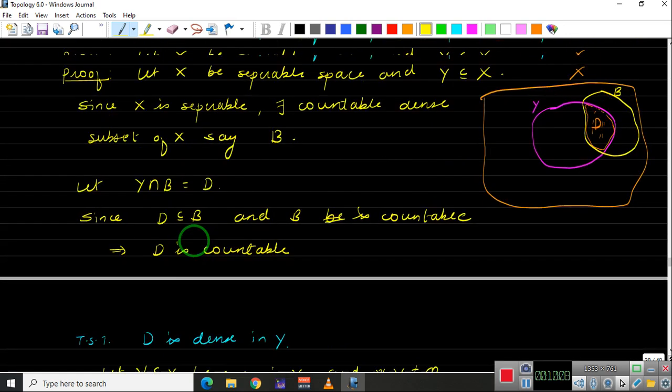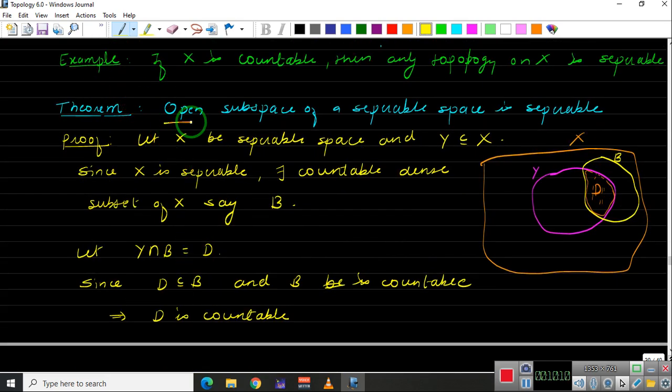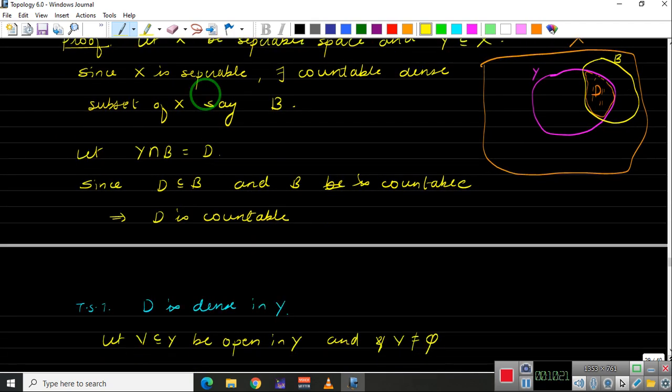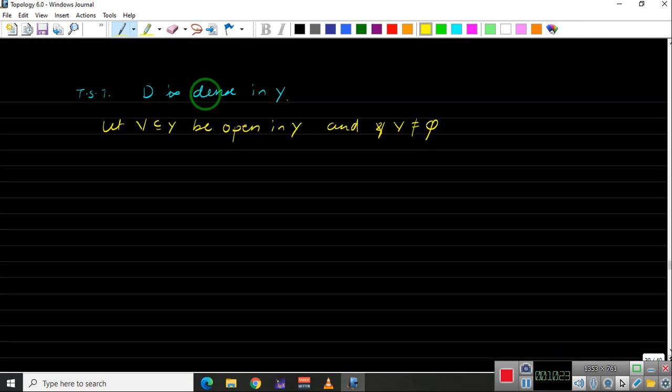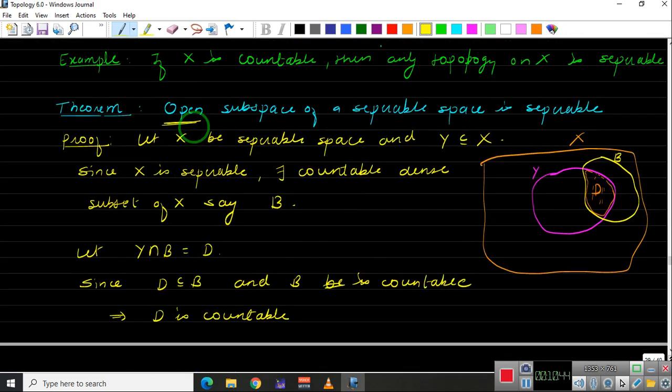Now remember, till now we have not used this statement open. In the hypothesis of the statement we have an open subspace, right? But till now we have not used the openness, and this is the point where we need the openness. Otherwise we will be stuck here. So from this we need to go for the B. Now if V is open in X, then we can say that this V will intersect B. And that is true because Y is open in X.